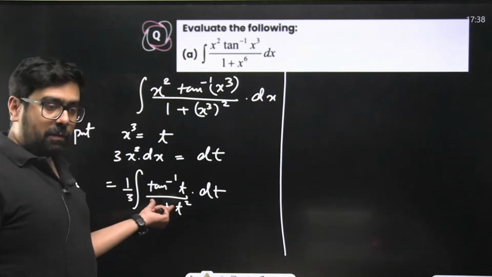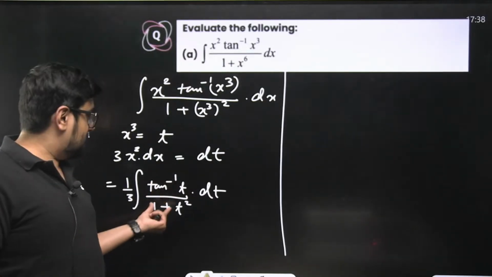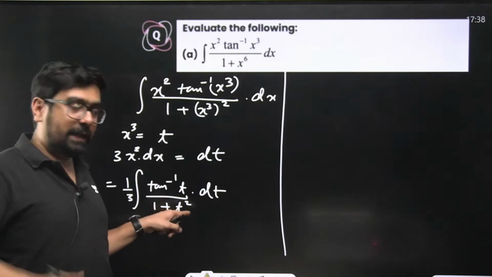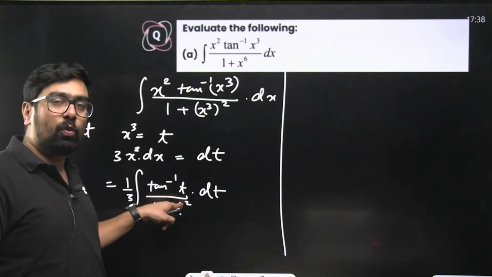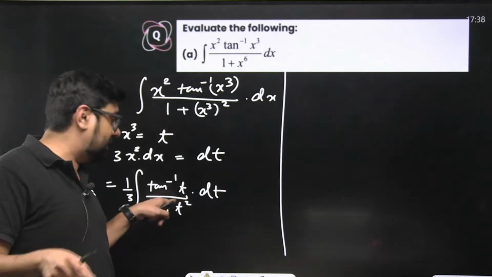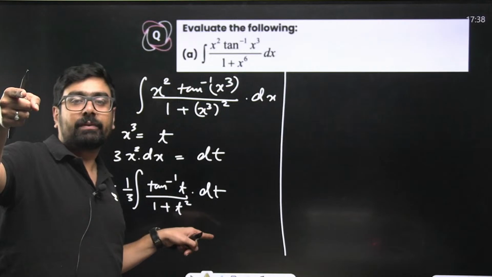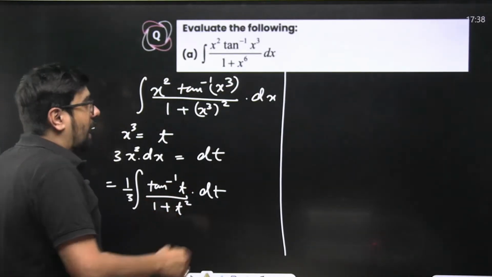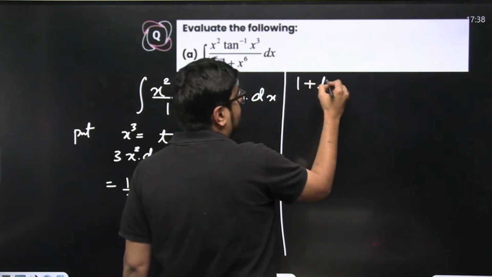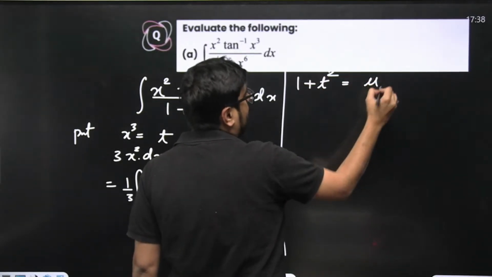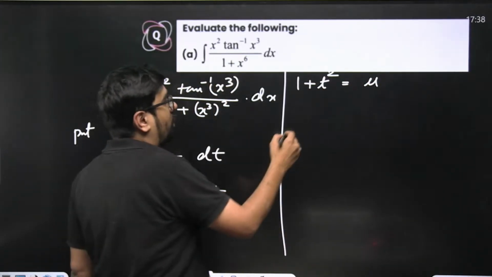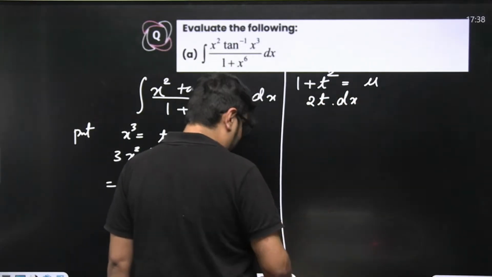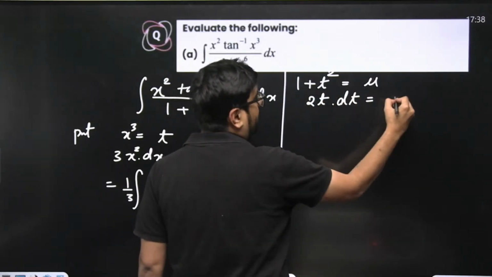Do we know the general format, any standard format over here? Tan inverse t upon 1 plus t square? No, I don't think so. So again, what do you need to think? Now the derivative of t square will be 2t, which is sitting with tan inverse, correct? So again substitute something else. Let's say 1 plus t square is equal to some u. Now what do we have? 2t dt will be equal to du.